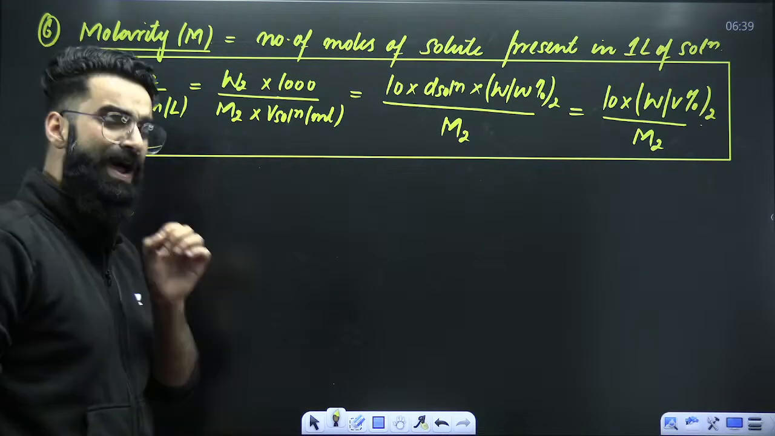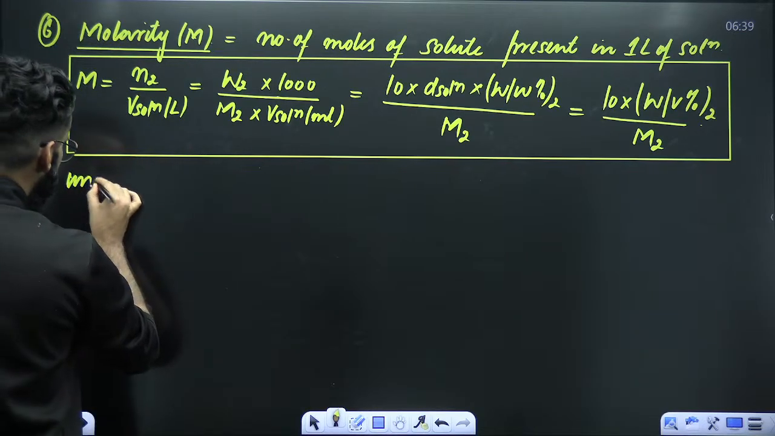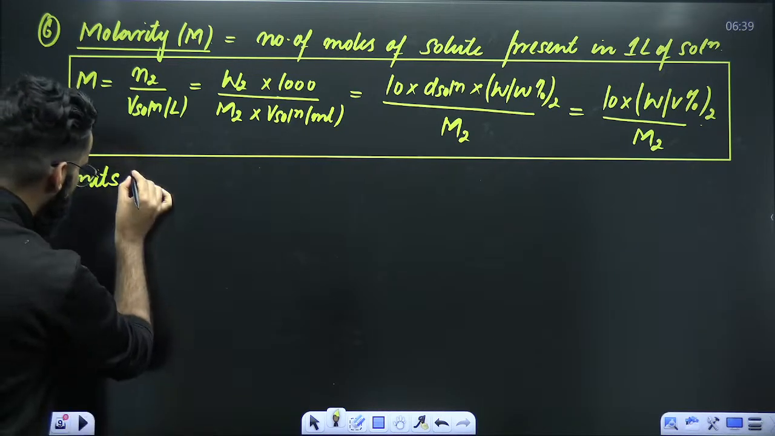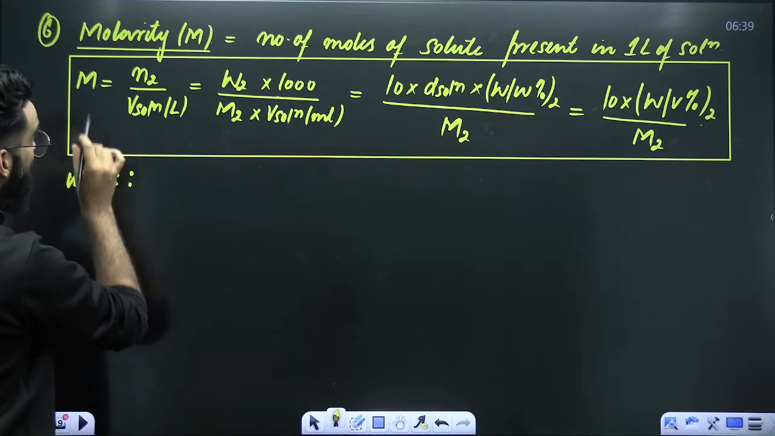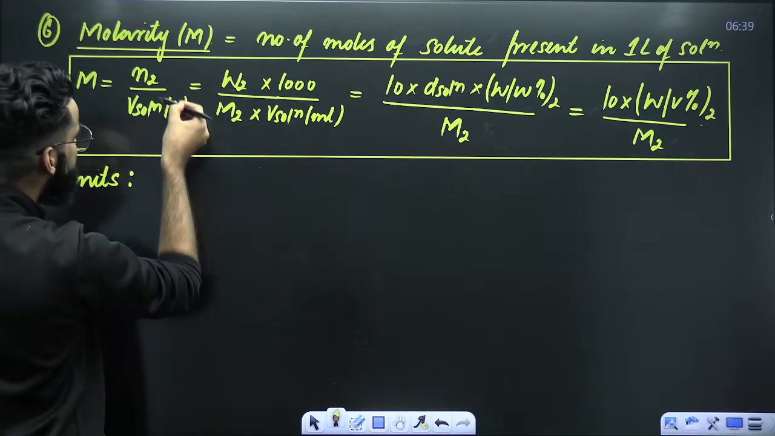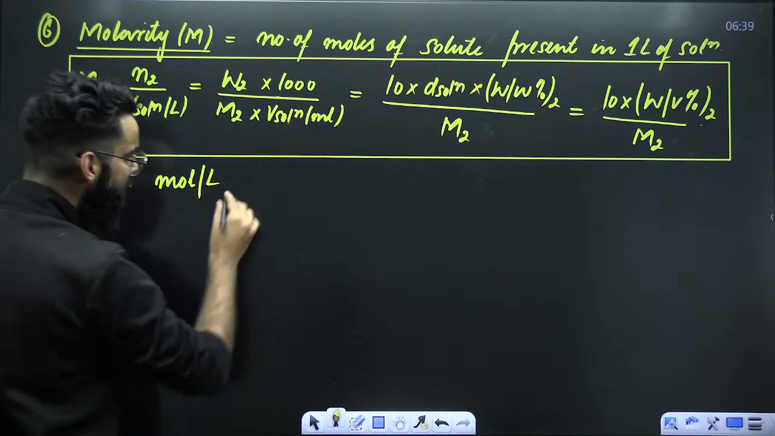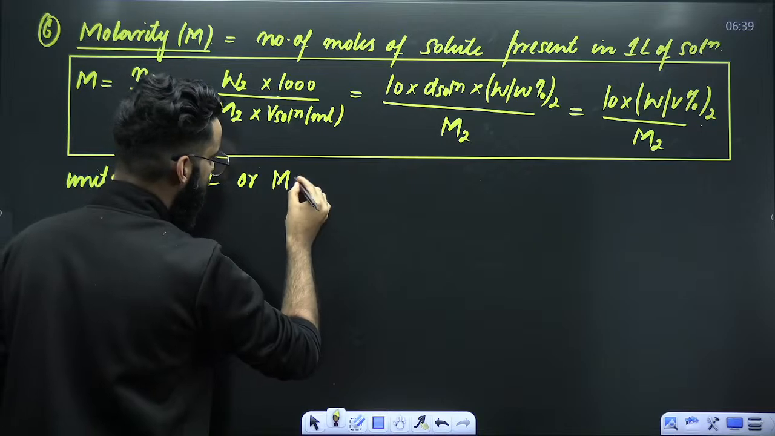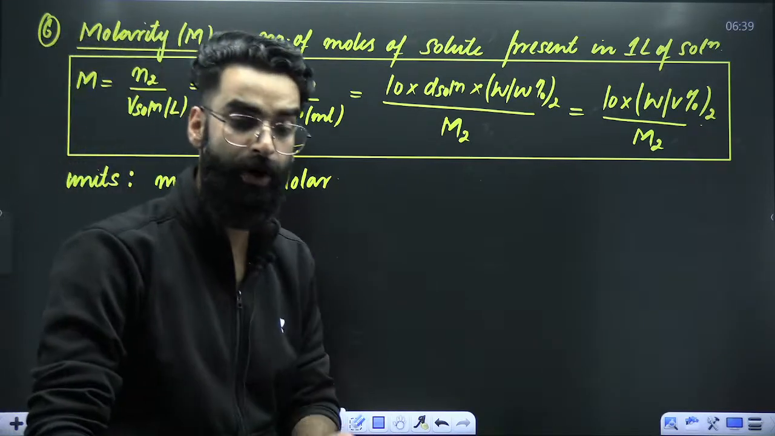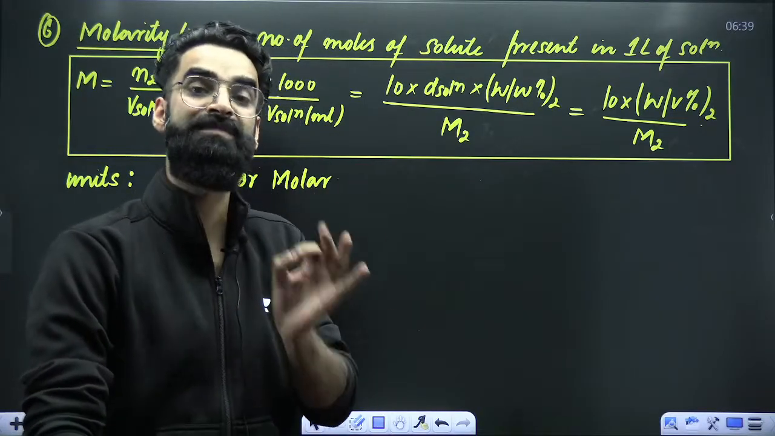Now, try to understand a few more things. If I ask you, what are going to be the units of molarity? My dear students, units of molarity. Molarity is number of moles, and here you have got volume. So moles per liter. The units of molarity are going to be moles per liter, or you can call it directly as molar. From now onwards, you are going to remember it as moles per liter, or directly you can call it as molar.